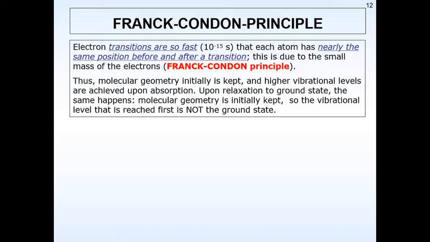Now this is based on what? It is based on the Franck-Condon principle. Electronic transitions are so fast that each atom has nearly the same position before and after transition. This is due to the small mass of the electrons. We can say that the mass of the electron is very, very less, with so many zeros after the decimal point. Because of this small mass, whatever change is happening cannot be easily detected.